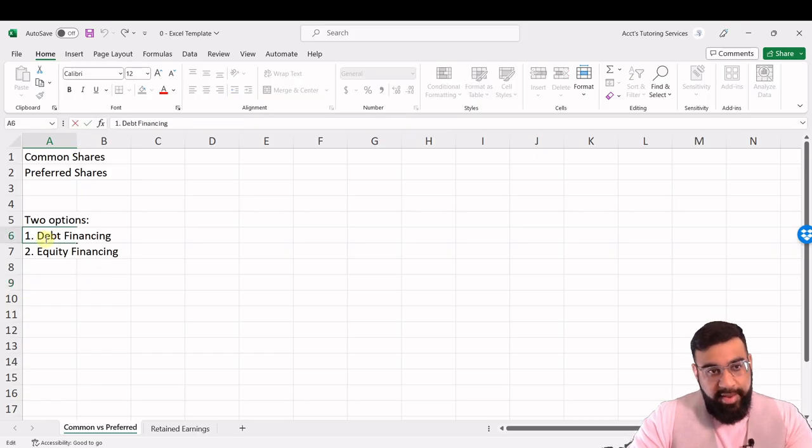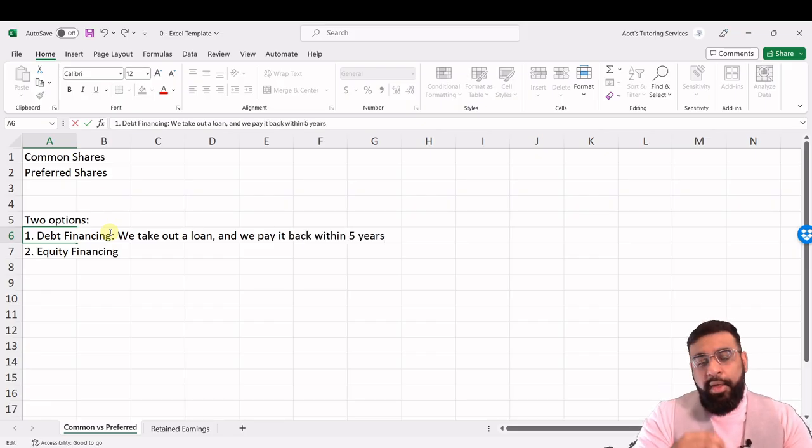So in debt financing, we take out a loan and we pay it back within 5 years, let's just say, for example, so we pay it back within the period that us and the bank agree upon, right? So within debt financing, we don't give up ownership in the business. However, we're obligated to pay yearly or periodic interest payments, correct?